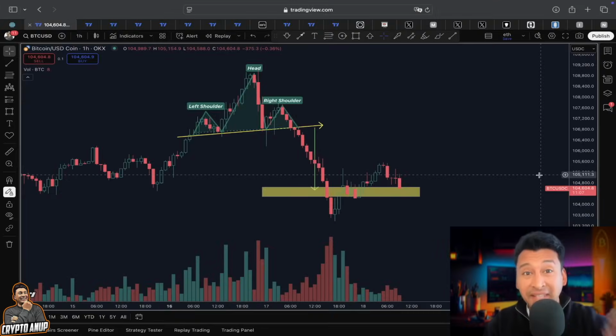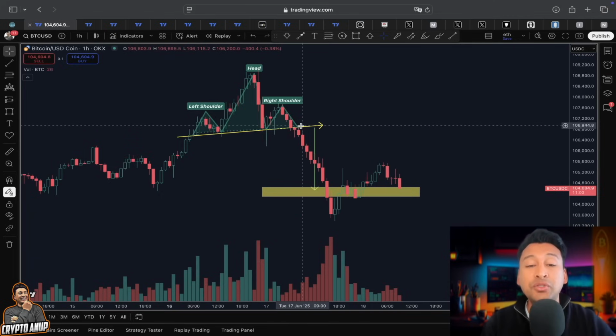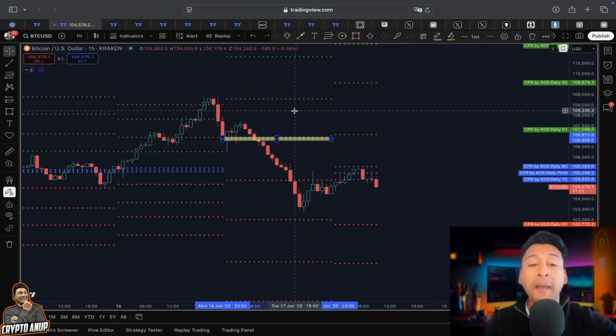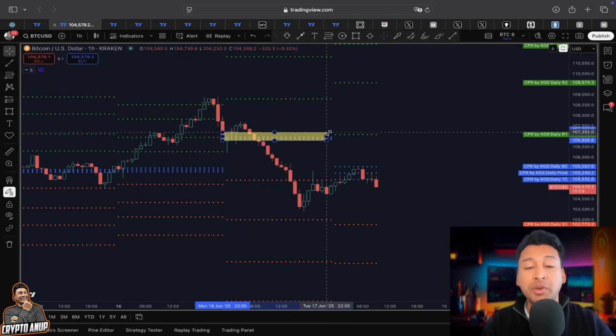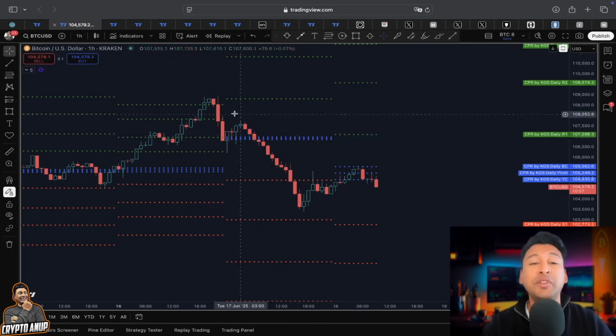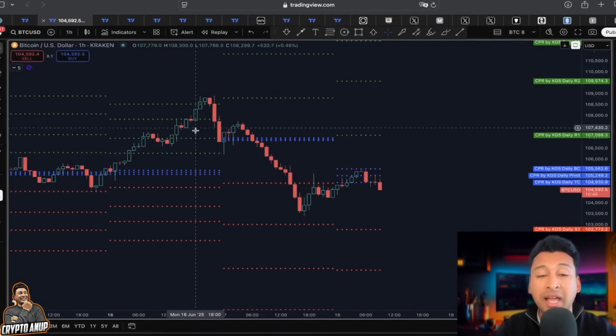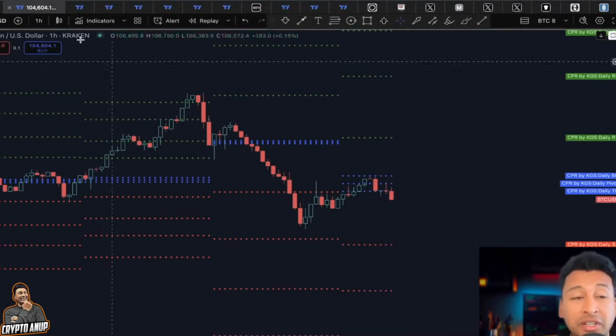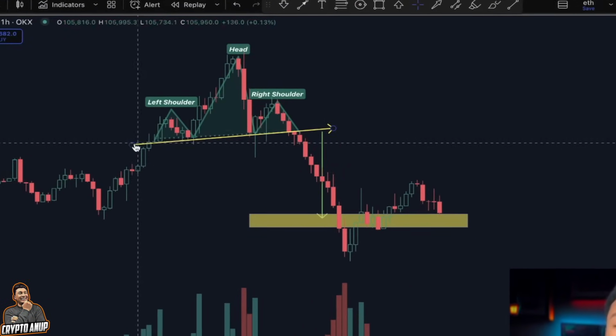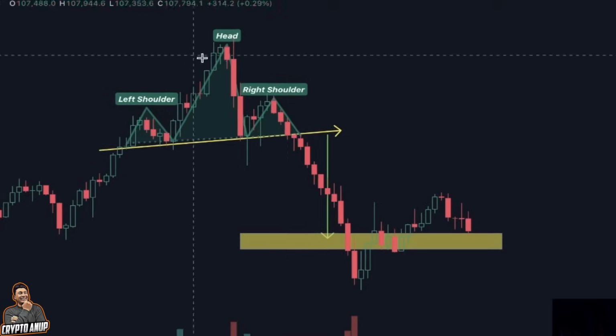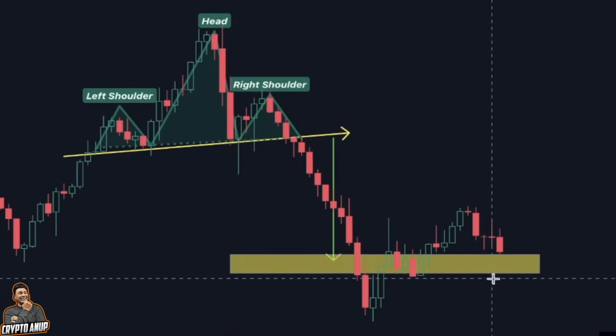So this is exactly what we talked about in my previous video. Bitcoin failing to regain its trend above this neckline, and failing to regain its trend above the CPI trend line, could result in a bearish continuation. If you look at this price action of Bitcoin, you can see failing to hold above the CPI line resulted in a bearish continuation. Failing to regain its trend above this neckline from the head and shoulder also resulted in a bearish continuation.